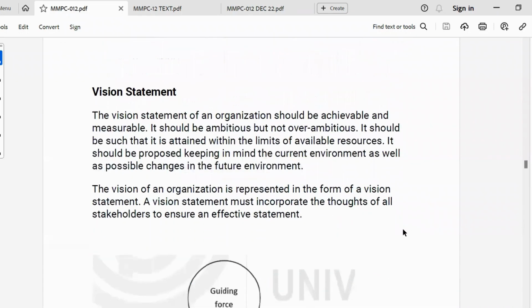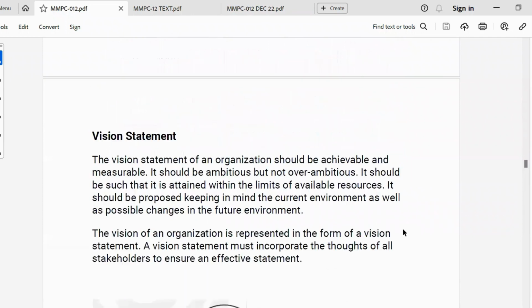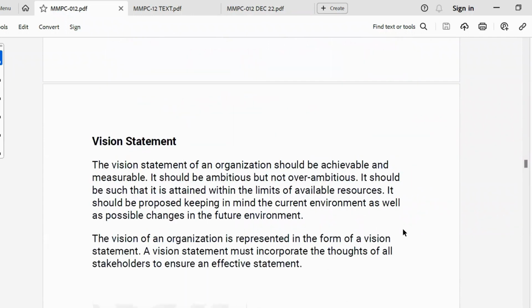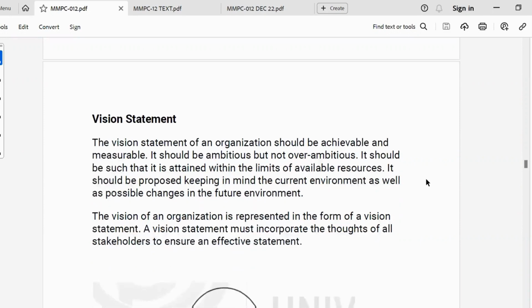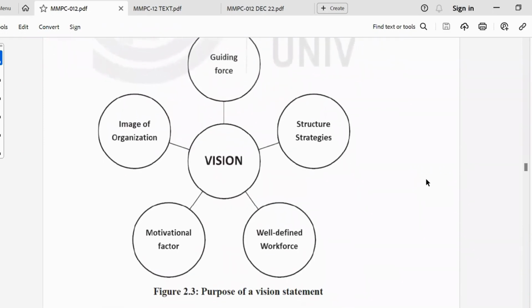Now let's see what a vision statement is. The vision statement of an organization should be achievable and measurable. It should be ambitious but not over ambitious. So it should be proposed keeping in mind the current environment as well as the possible changes that may happen in the future. The vision of an organization is represented in the form of a vision statement. A vision statement must incorporate the thoughts of all stakeholders to ensure an effective statement. Let's see the diagram for vision statement.